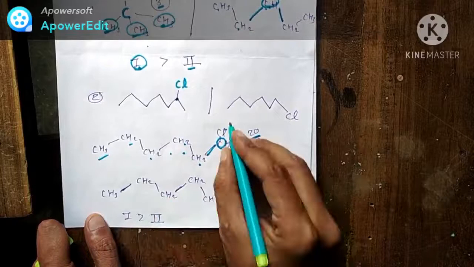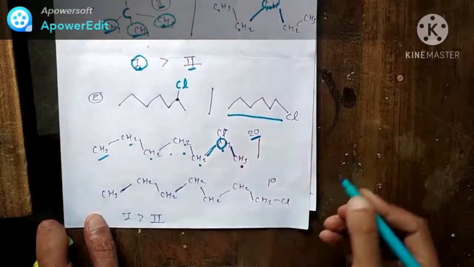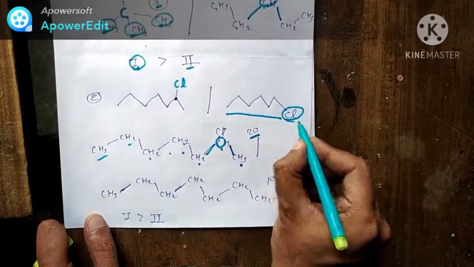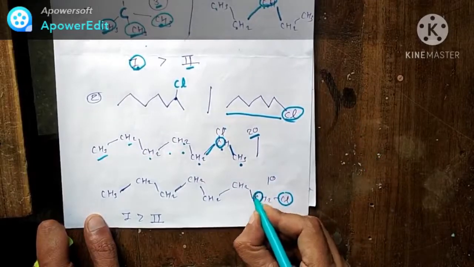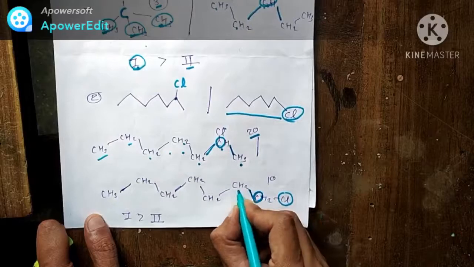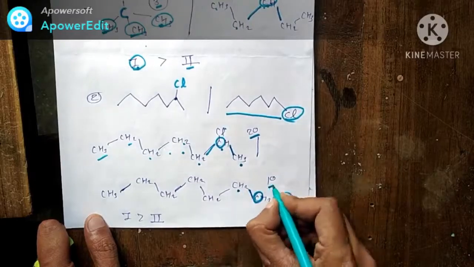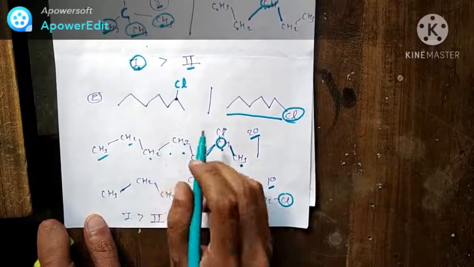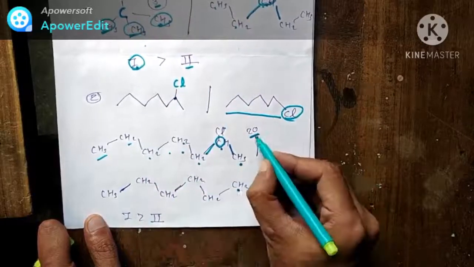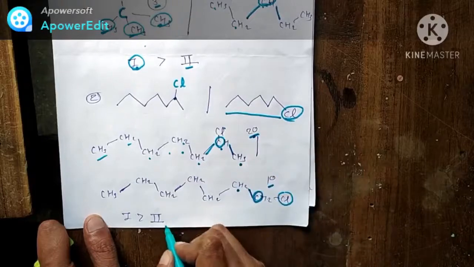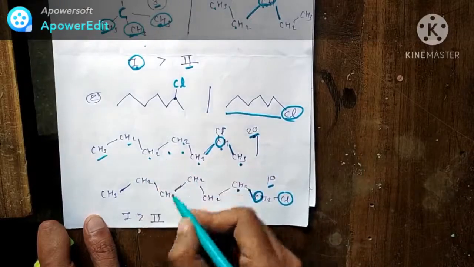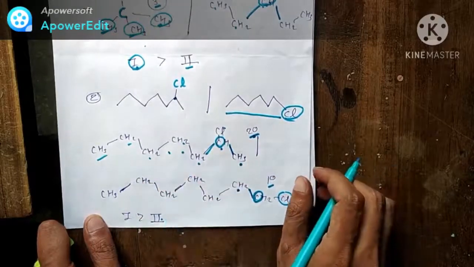Now in this structure, you can see the halogen is there. So this carbon is attached with only 1 carbon, so it is 1 degree. So according to the order, the 2 degree halide compound will react rapidly. So the first structure will react rapidly compared to the second one.